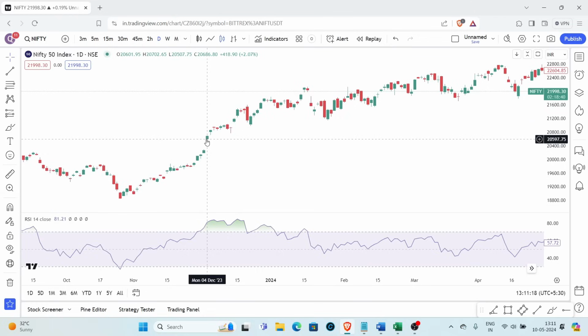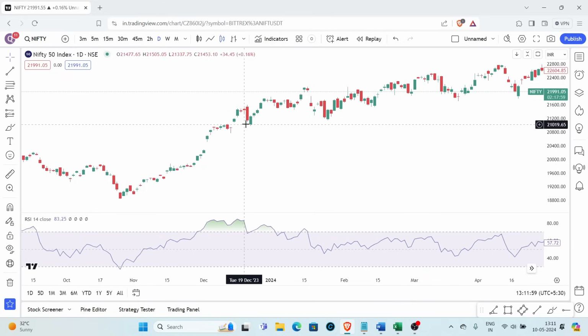So especially this was during the election, the state election, where we gapped up quite a lot, right? So almost around 2% gap up was there, and we continued to rally. That's the reason we straight away went into an overbought zone. As we move forward, the previous 14 periods will not cover these candles anymore, right? So at one point, even this candle will be left out. Right, so even this candle will be left out. So maybe somewhere over here, if you go previous 14 periods, you will straight away come to this, and this whole move will be left out.